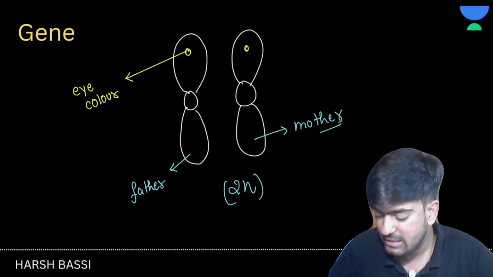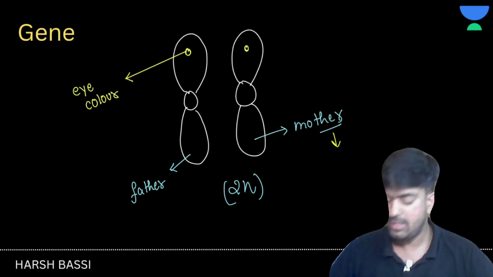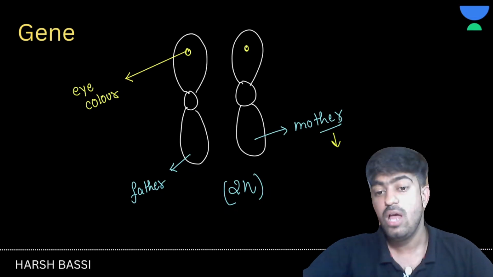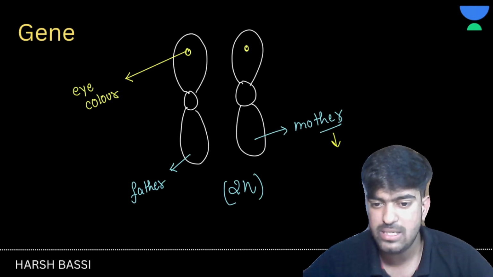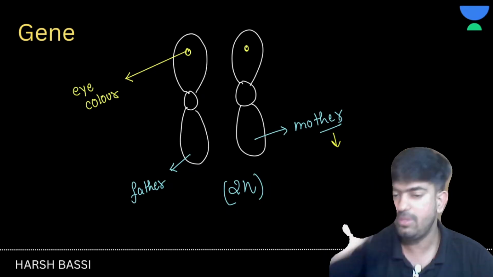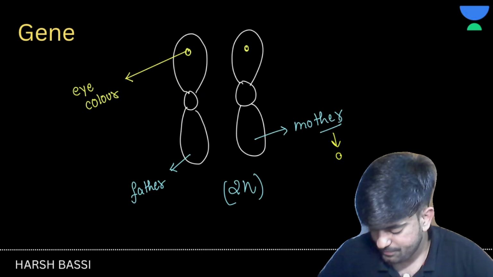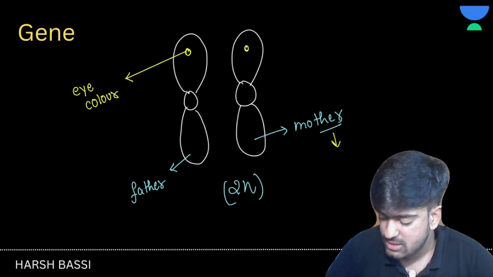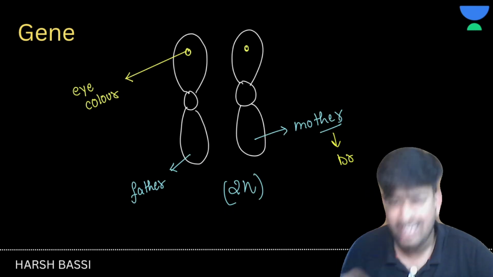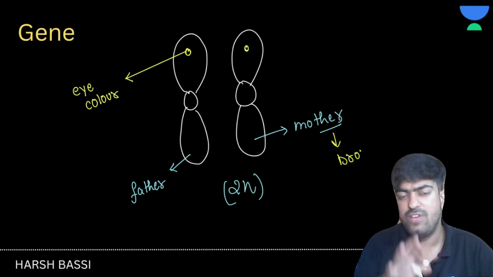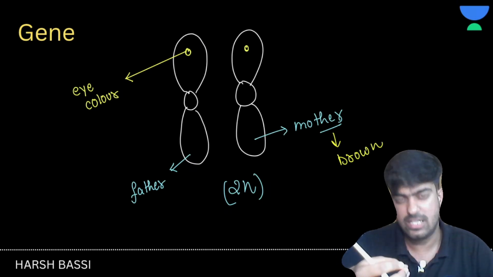Clear? And then what we can have is that the mother contains the eye color as brown. Let's suppose the mother's eye color is brown. So that means the gene which you have got from the mother, the color is brown. And the father's eye color was, let's suppose, black. So can I say that we have some differences, we have types of eye colors here, right?